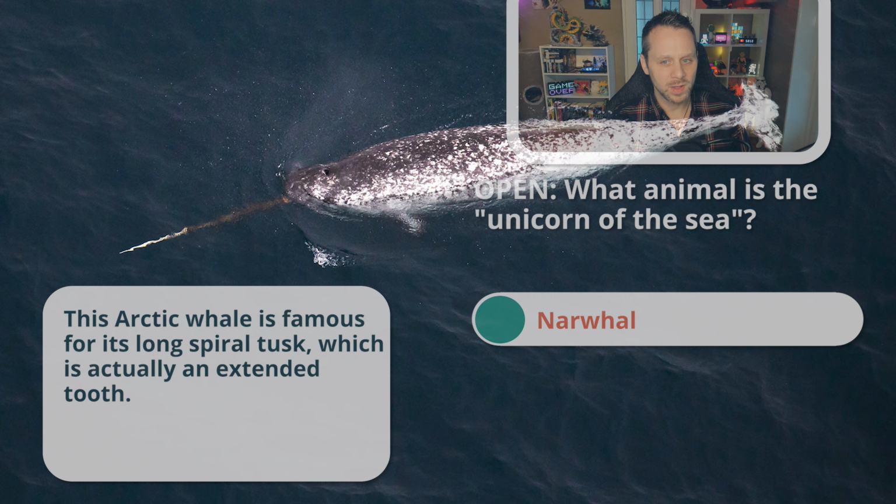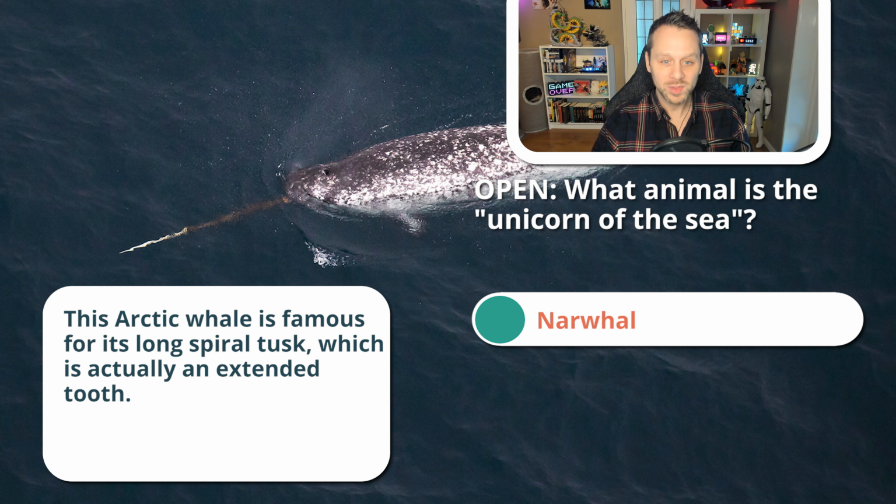And that is a narwhal. This Arctic whale is famous for its long spiraling tusk, which is actually an extended tooth.